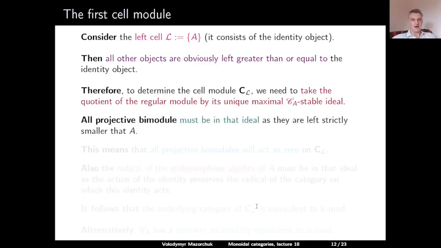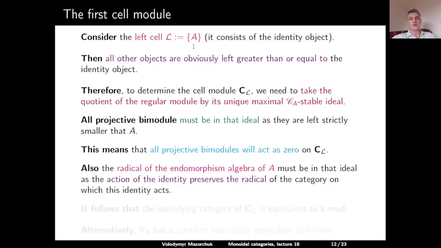Of course, all projective bimodules inside the regular module must be in that unique maximal ideal because they are strictly left greater than the regular bimodule A. So this means that all projective bimodules will actually act as zero on the cell module which corresponds to our left cell L. And also the radical of the endomorphism algebra of the AA bimodule A must be in that maximal ideal, because when we forget the projective bimodules, the only thing which is left is the identity object.